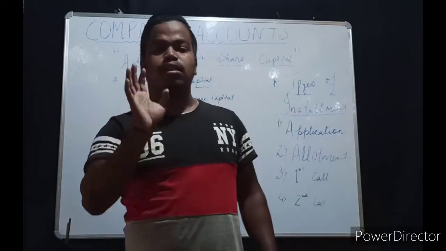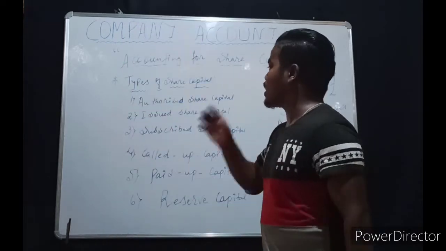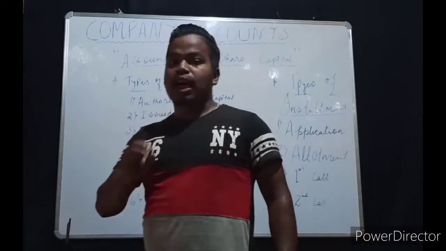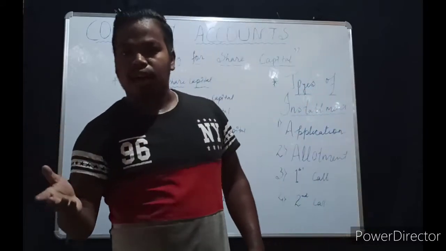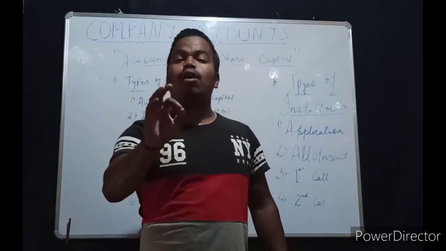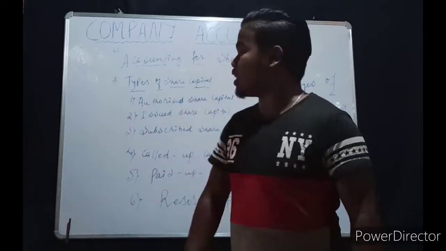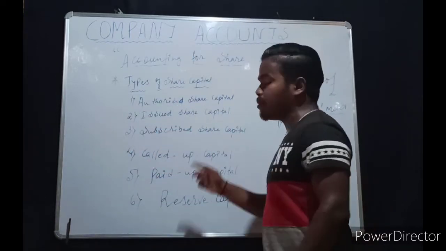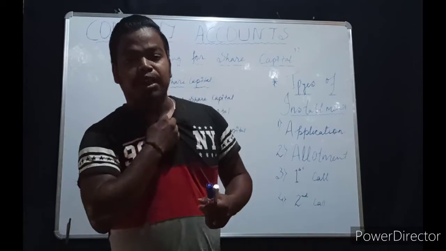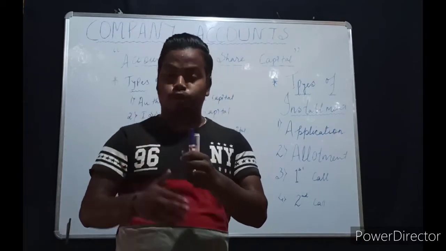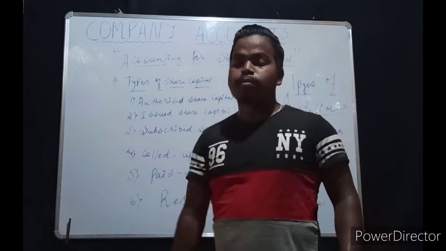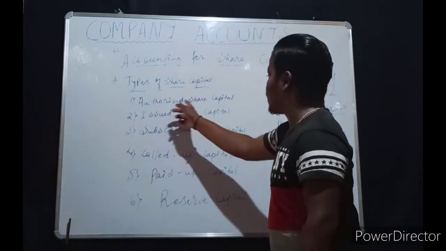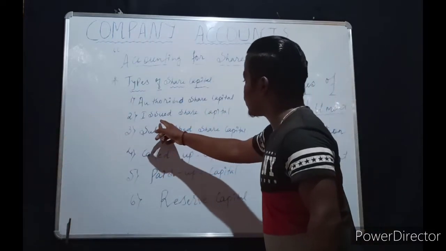1 crore, leave it, just think 1 lakh. Suppose a company needs 1 lakh to start their business, that is termed as authorized capital. And out of 1 lakh, they have issued 80,000 shares. That 80,000 will be termed as issued share capital, meaning how many shares they have actually issued. Understood? So the company needs 1 lakh, that is authorized capital. They have issued 80,000, that is issued share capital.